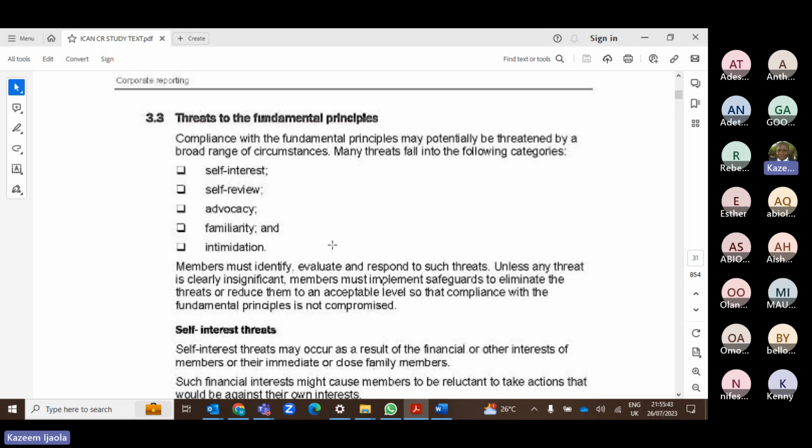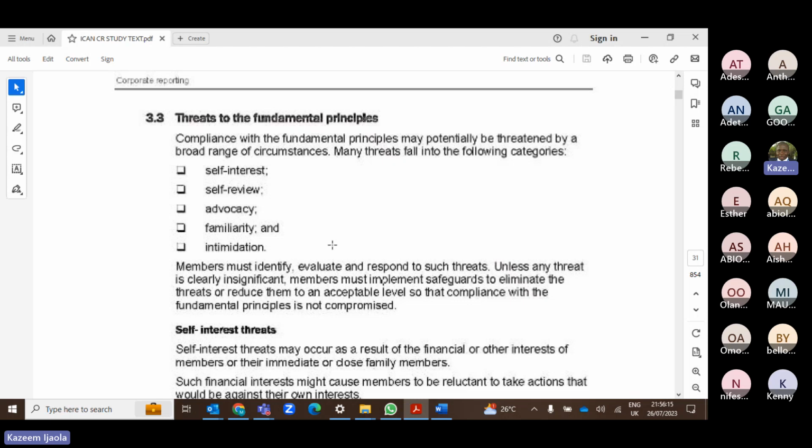Another one is familiarity. This is when you are too familiar with the entity. For example, let's assume most of you work with a particular organization, and they appoint me as the auditor to come and audit the organization. Definitely, I know most of you already, so that will be a familiarity threat. I would not want to issue a report that will hurt you guys because we are friends, we are colleagues. If I find myself in that kind of situation, what the code states is that I should withdraw.